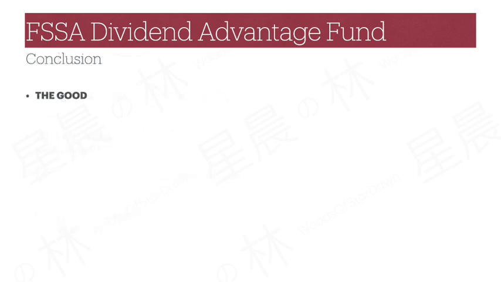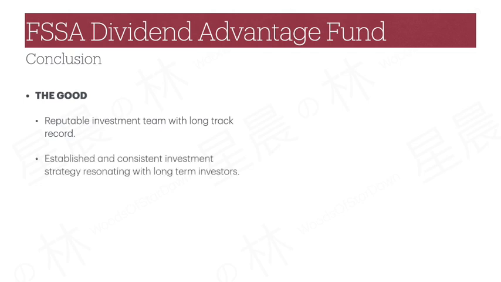Finally, let's summarize our findings and start with the good stuff. FSSA is a reputable Asia ex-Japan equities specialist team in the industry, with various funds of long and successful track record. The fund's strategy of going for long-term investing in high-quality growth stocks that has gone through thorough fundamental research has worked out over time, and is good especially for investors looking for long-term investments through mutual funds.